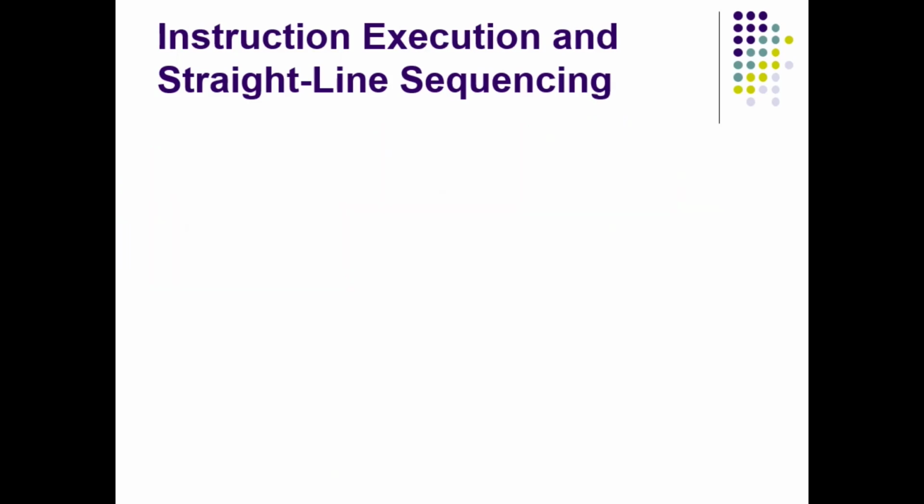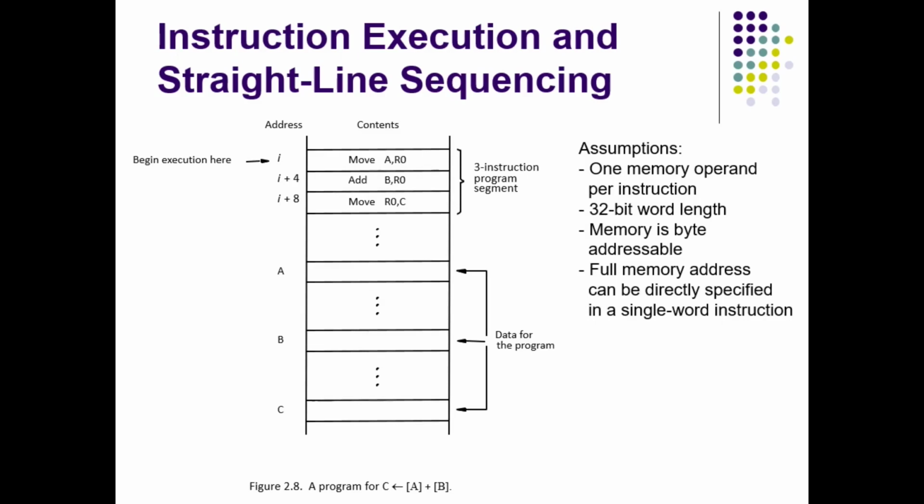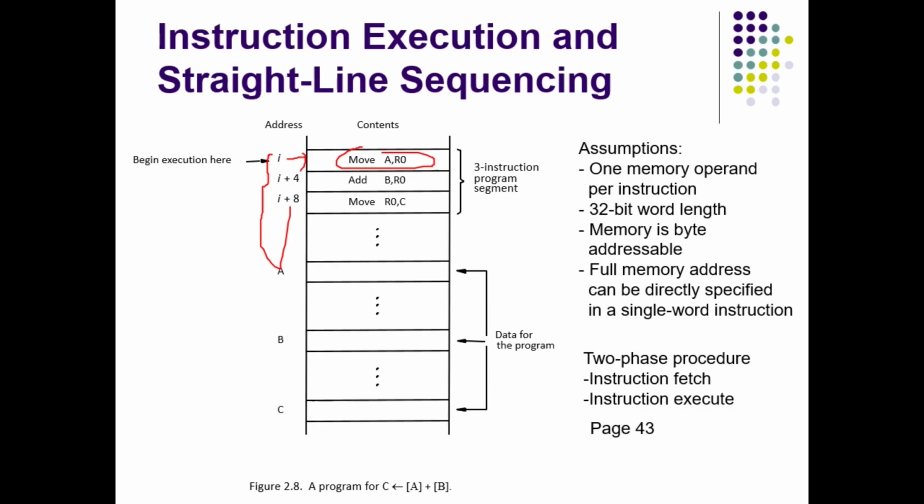This is the example given by the prescribed textbook. Here the same explanation is given, but instead of direct addresses, he has taken the address as I and every instruction is 4 bytes. So if this address is I, then the address of the next instruction is I plus 4, because that instruction consumes 4 bytes of data. If it is I, then the first byte is I, then I plus 1, then I plus 2, and the last byte is I plus 3. So the next instruction is stored at I plus 4. The same explanation holds for the other program he has written.